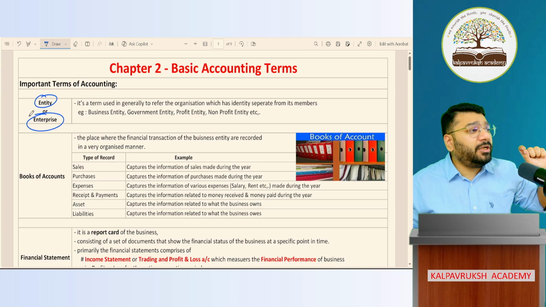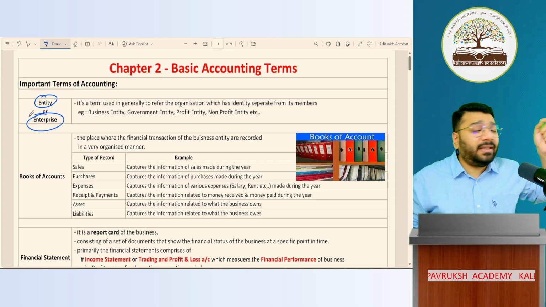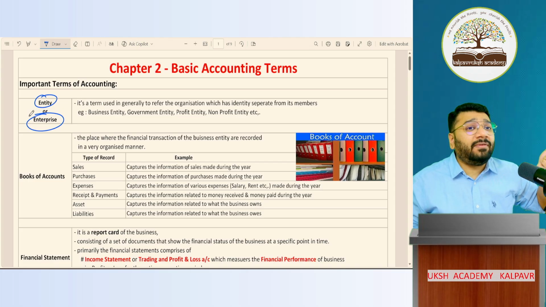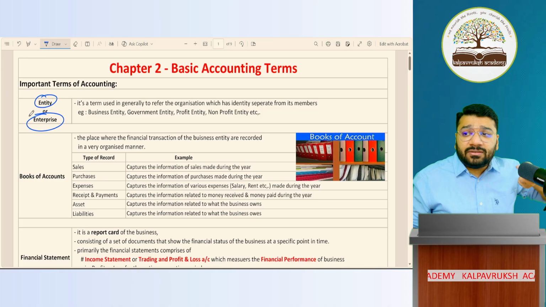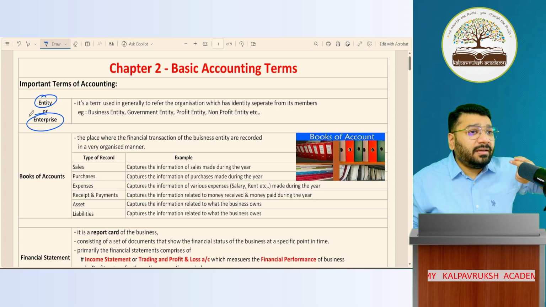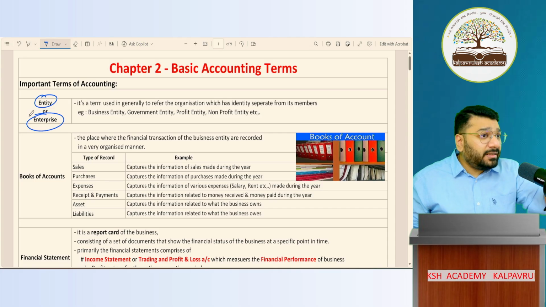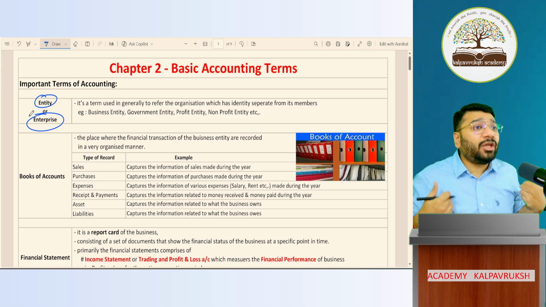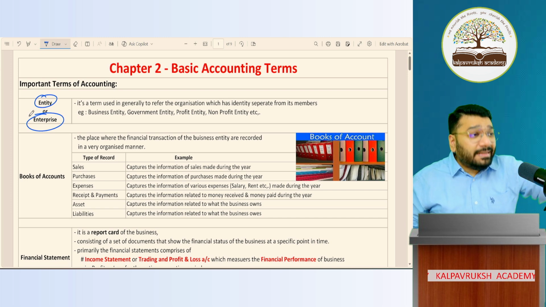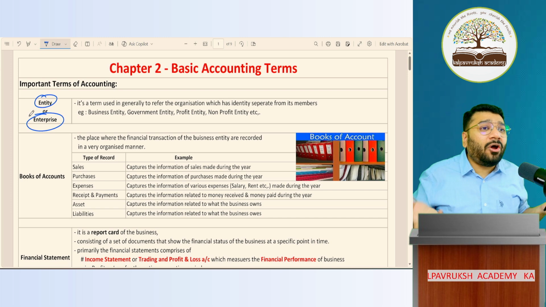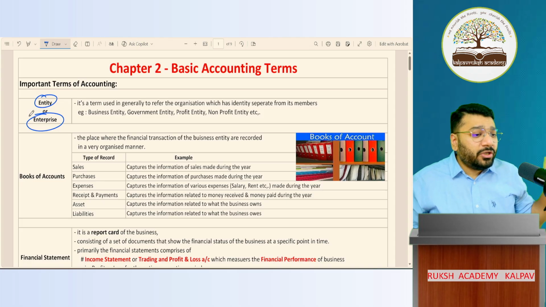Who is responsible to carry out economic activity? What activity? Economic activity. So what does economic activity mean? Anything which relates to earning of money, inflow, outflow of money. I'm taking classes for you. In return, I'm charging money from you. What is this? Economic activity. If I sell a laptop to you, in return, I collect money from you. What is it? Economic activity. Okay, not okay? So this term you'll come across in many questions.